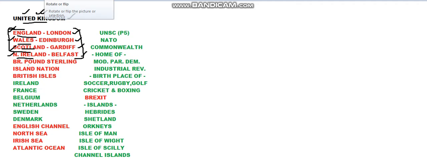And the currency of United Kingdom is British pound sterling, and this is an island nation. We shall see the bordering countries, the maritime borders and the direct bordering country. So this is a part of British Isles. British Isles is an archipelago, a group of islands. So in this big archipelago of British Isles, United Kingdom is present.